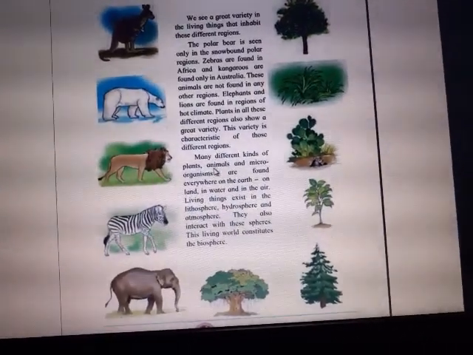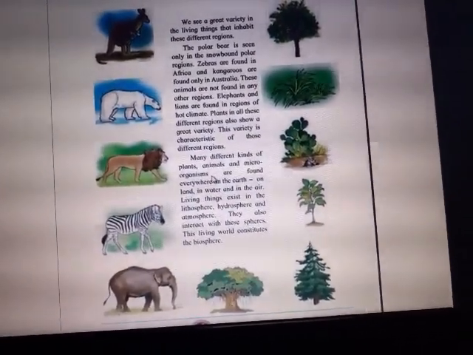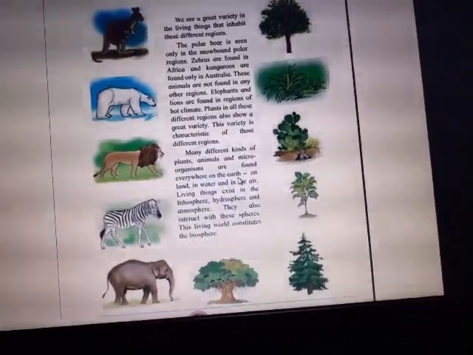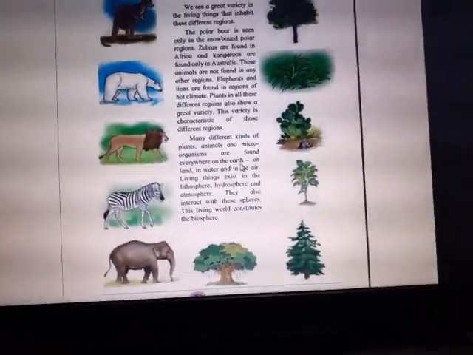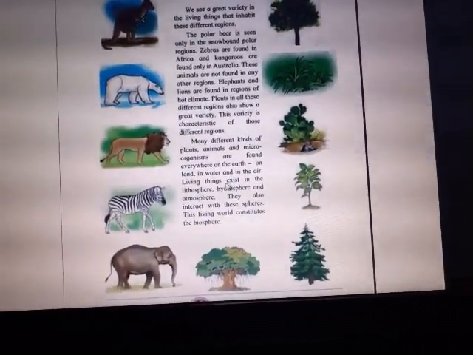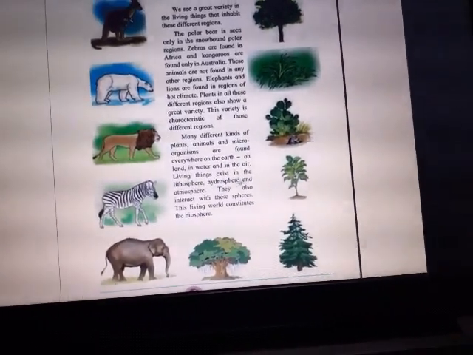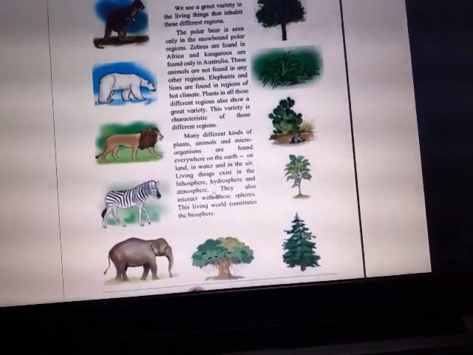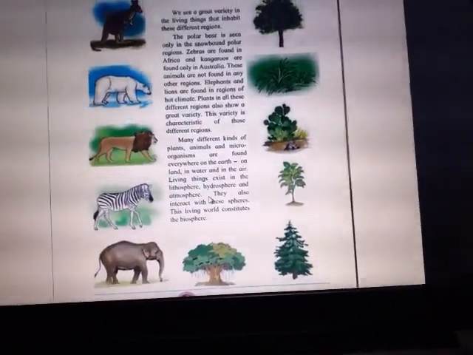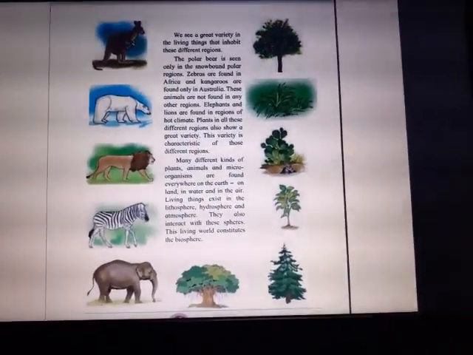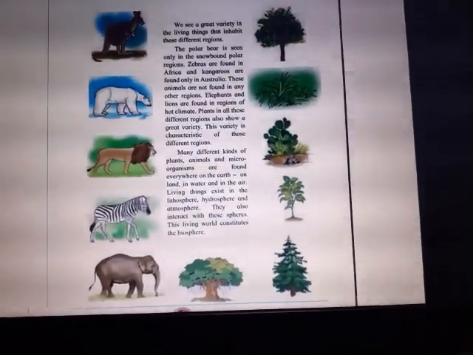Many different kinds of plants, animals and microorganisms are found everywhere on the earth. Where do we find all this? On land, in water and in the air. Living things exist in the lithosphere, hydrosphere and atmosphere. Where do we find the living things present? That is in the three spheres: land, water and air.